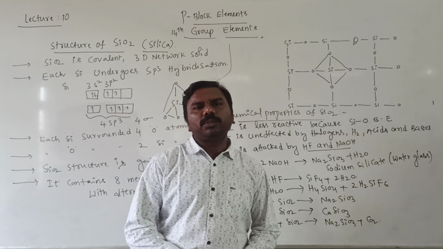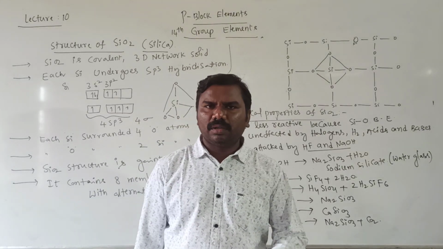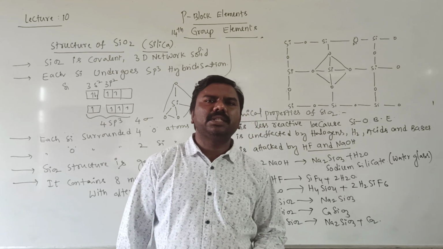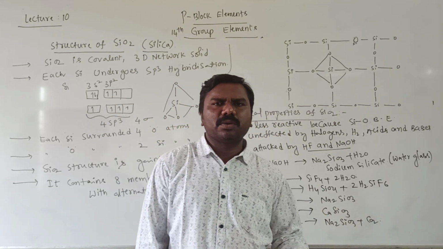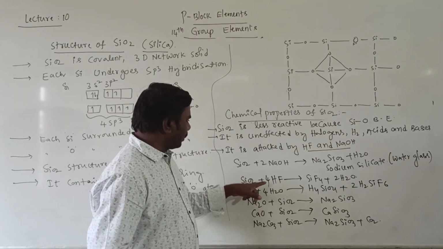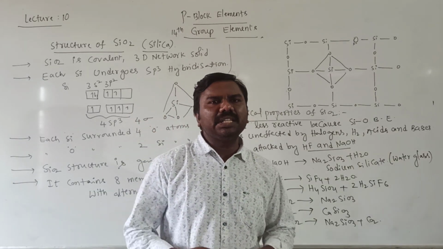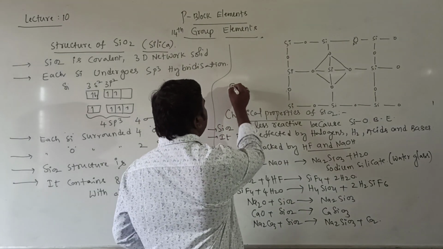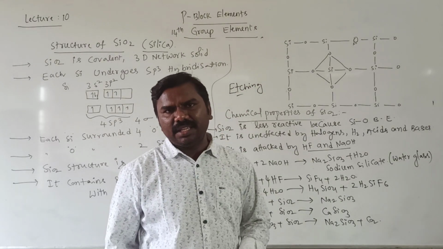What is the use of silica? You know already, the cement industry and the construction field especially. But a mixture of hydrofluoric acid and silicon dioxide is used for etching glass. Etching means E-T-C-H-I-N-G, it is not itching.